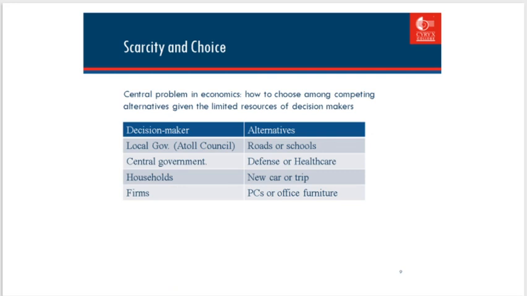Scarcity and choice. Central problem in economics: how to choose among competing alternatives given the limited resources of decision makers. For example, local government, atoll council, roads or schools. Central government, defense or healthcare. Households, new car or trip. Firms, PCs or office furniture.